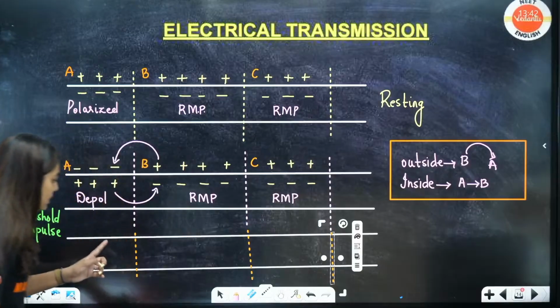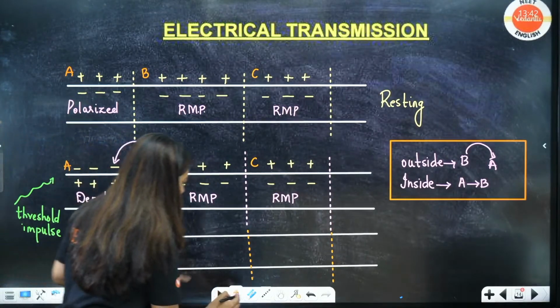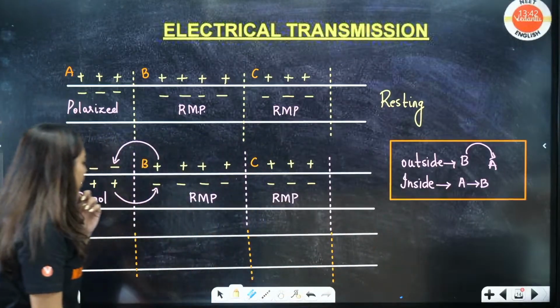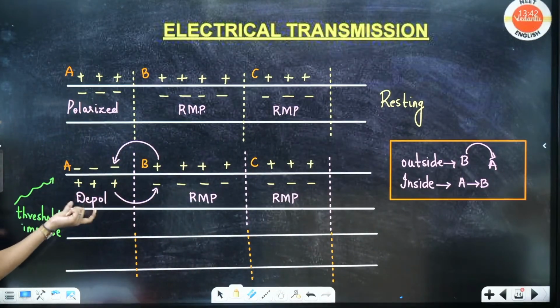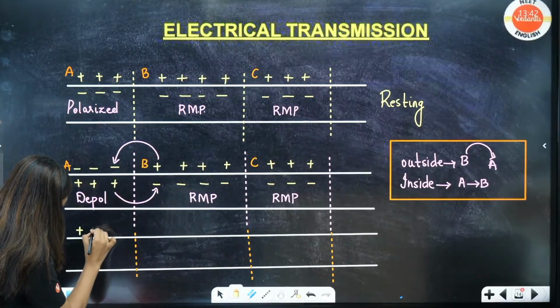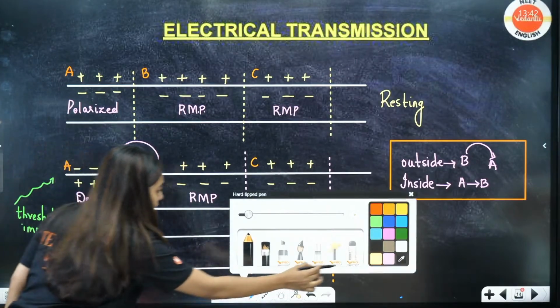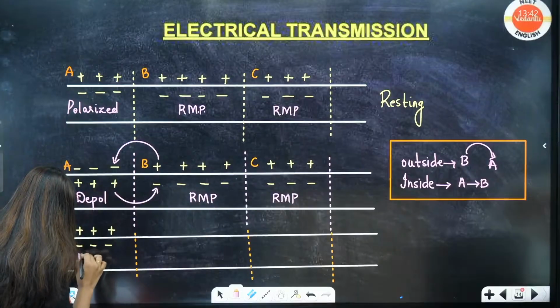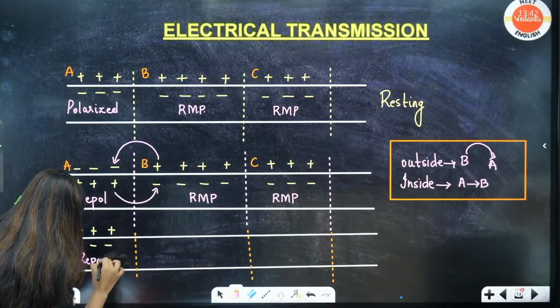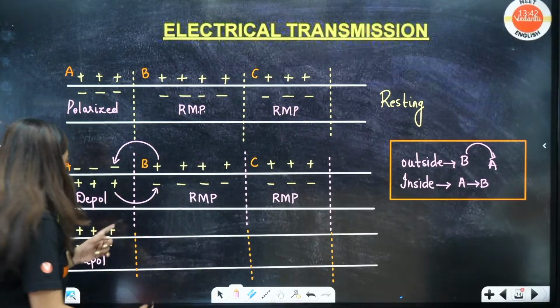Look here, students. Now think of this and tell me, what is going to happen here? This depolarization will go to repolarization. Yes or no? So here this has shifted. So this is going to become positive, positive, positive, negative, negative, negative. This will go to a depolarization. This is going to a repolarization. Okay, now from repolarization, what is going to happen?